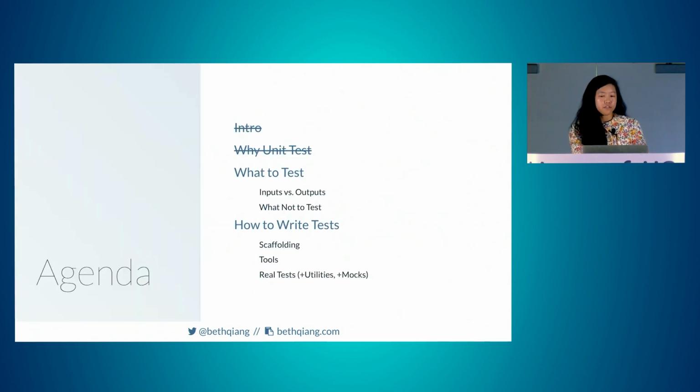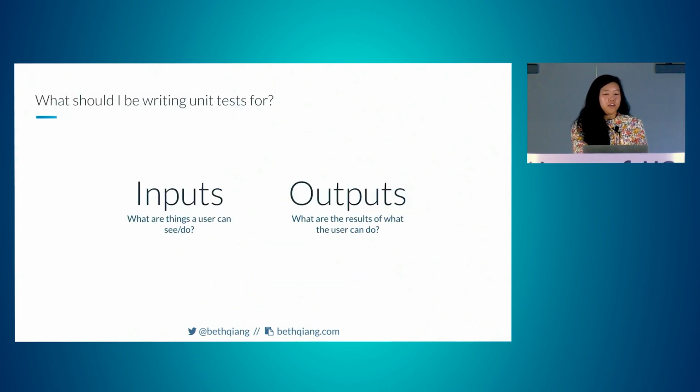Cool. A common question I hear a lot is, what am I supposed to test in a browser? The same answer applies regardless of what you're testing, which is inputs and outputs. This seems a little bit more nebulous than testing something like an API. For an API, you get some parameters, you do some stuff with it, you send a response back to the browser. Your input is those parameters, your output is what you're sending back to the browser.